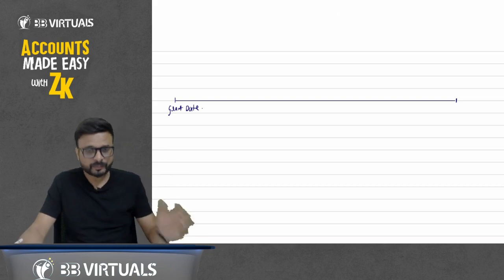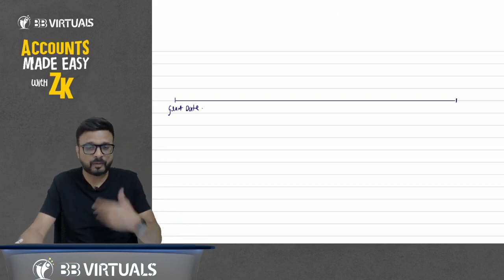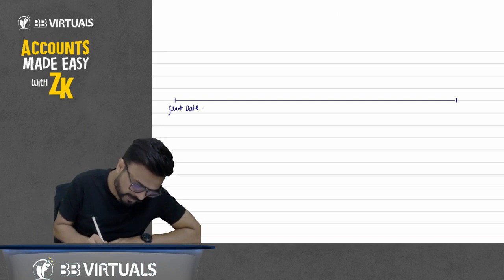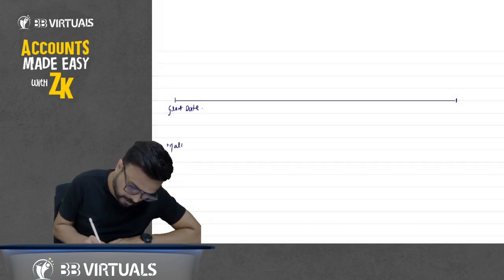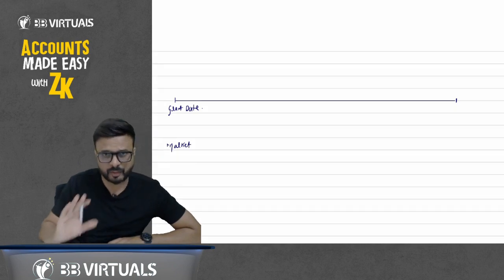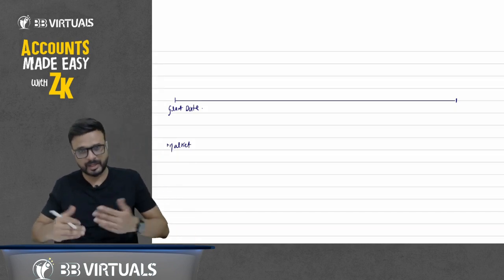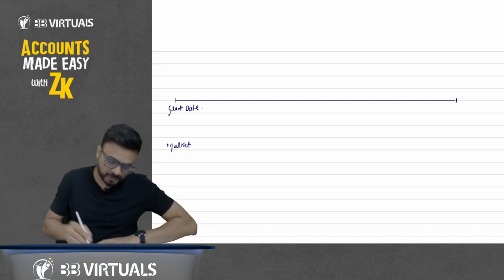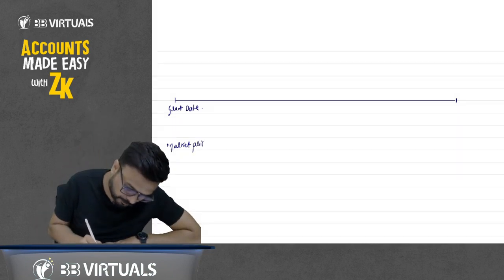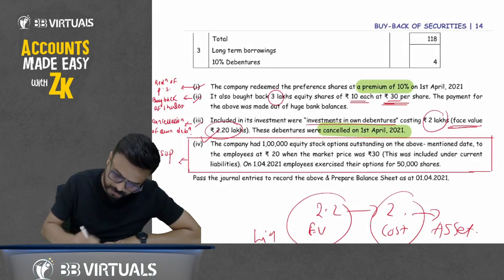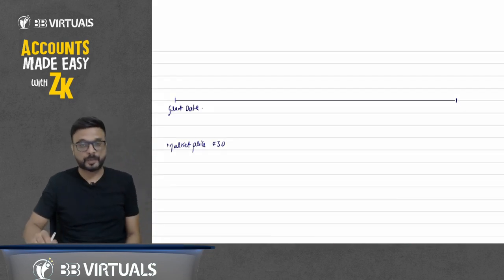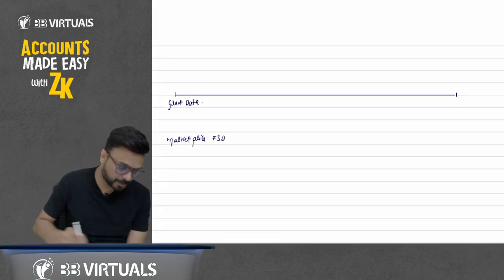Suppose I am giving you an offer on the market price of the share. If you want to write it down, I will share this PDF. You know, I share the PDF daily. Okay, focus on the concept first. Suppose the market price is rupees 30. I am taking the same figure so it will be easy when we pass the entries. So the market price is rupees 30.